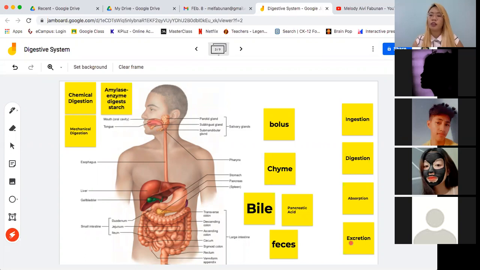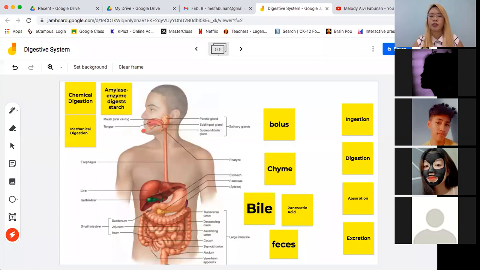So, the first part is what we call as ingestion. So, coming from the word ingest, ibig sabihin, this process focuses on ensuring that the food goes inside the body. Kasi kahit mag-gather mo yung food, kung hindi mo naman siya kayang i-ingest, hindi siya usable sa iyong katawan. So the organ that is responsible for the ingestion of food is actually your mouth. So syempre, ang entryway or yung pasukan ng food in our body is through our mouths.